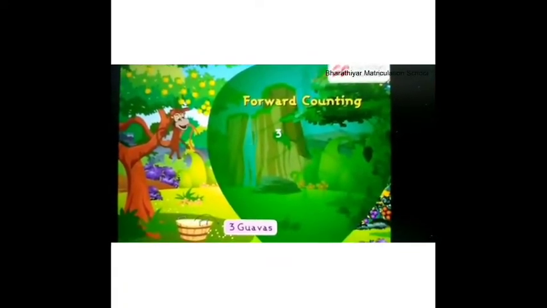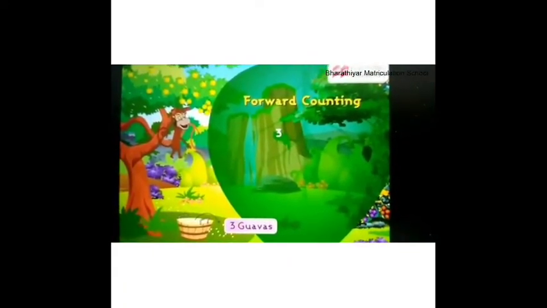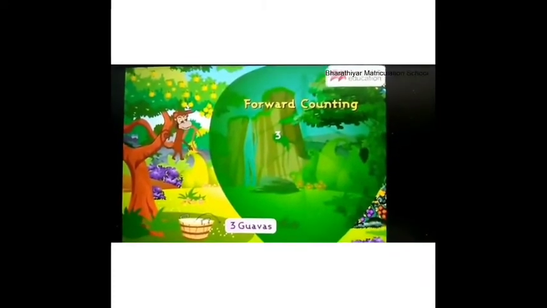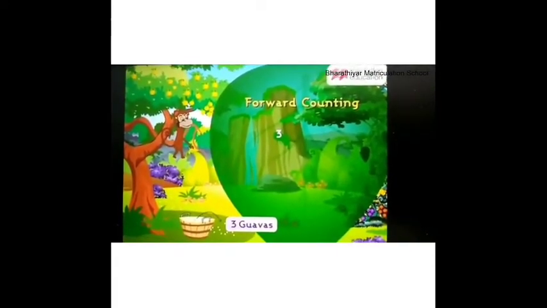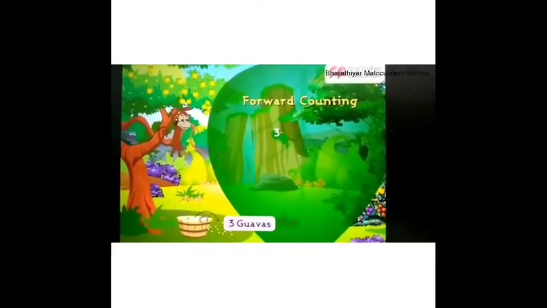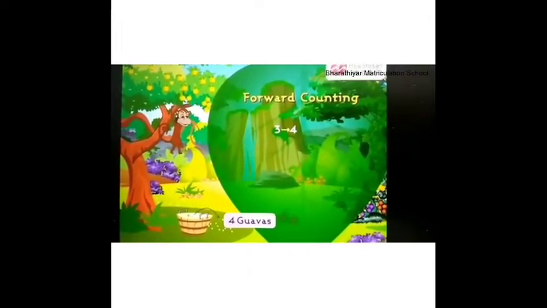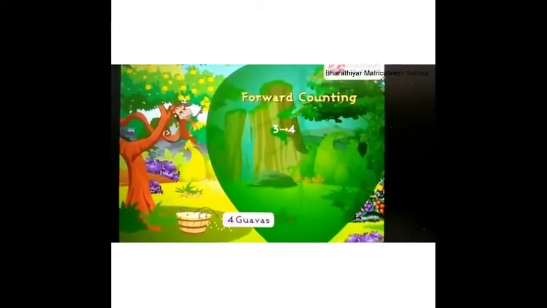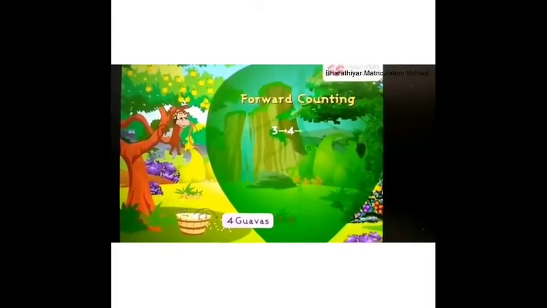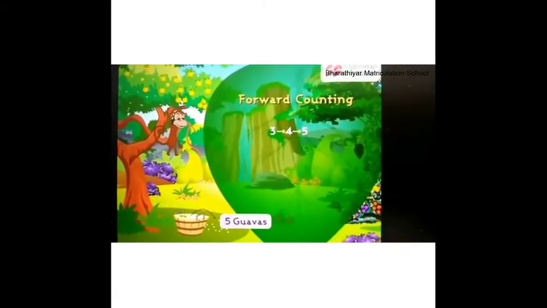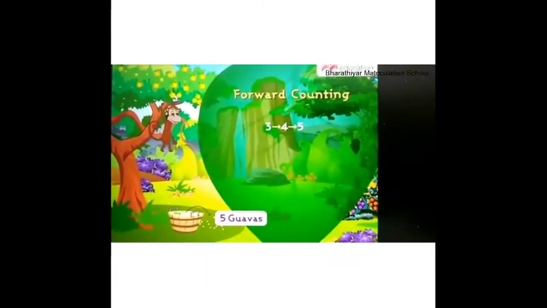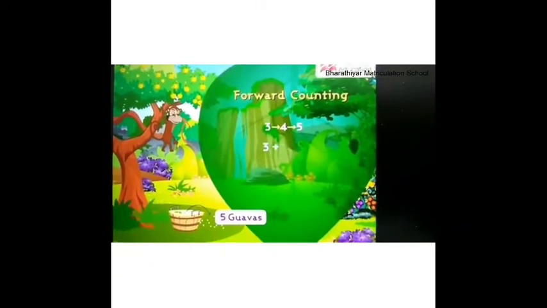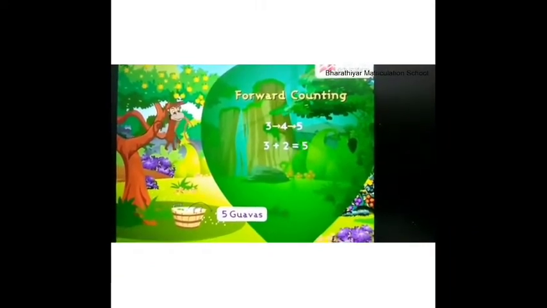You already know he had 3 guavas and he wants to add 2 more. Notice he makes the first move to collect the 4th guava and then he makes the second move to collect the 5th guava. Look, he moved 2 times. And notice, 3 plus 2 gives us 5.